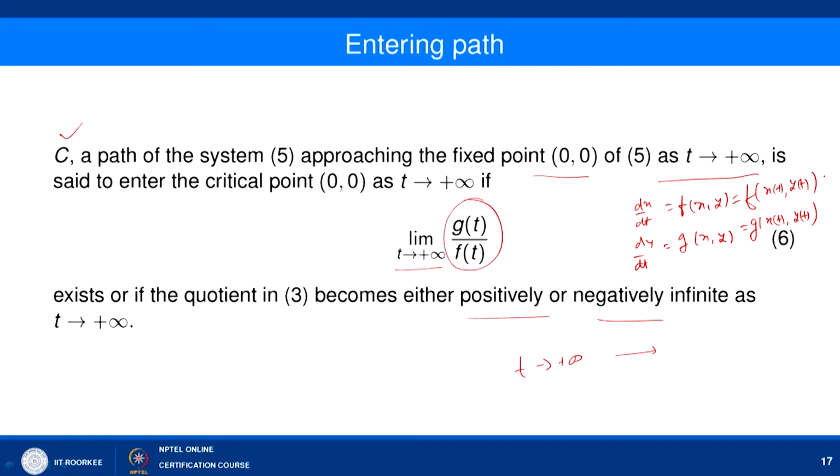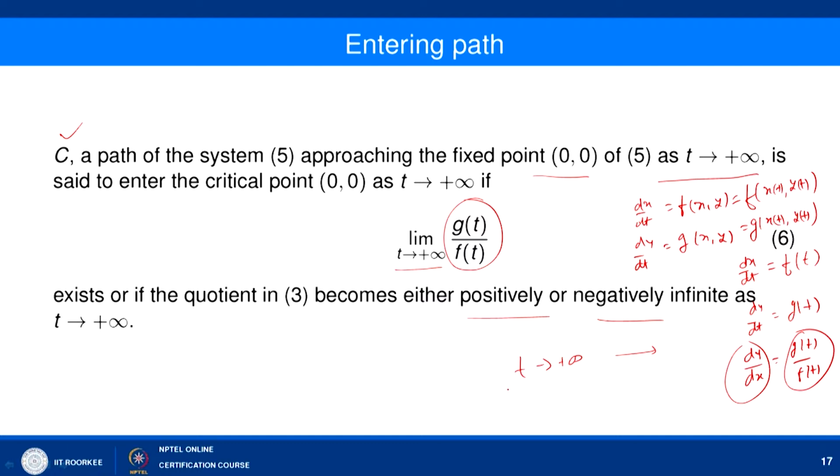Or in short, I can simply consider this as dx/dt equal to a function of t, f(t), and dy/dt as a function of t, g(t). Then dy/dx is basically g(t) upon f(t).